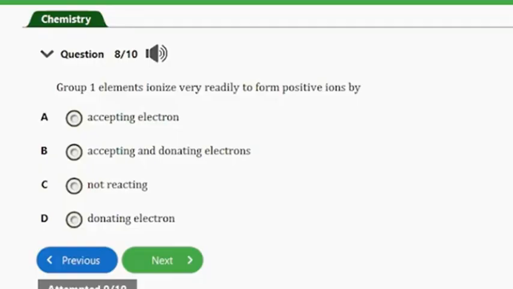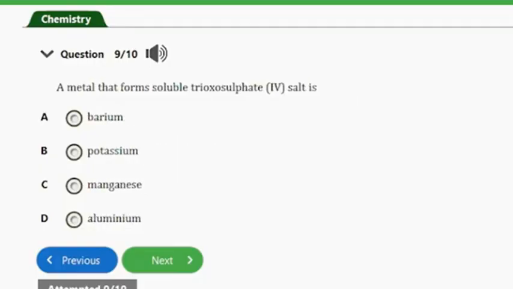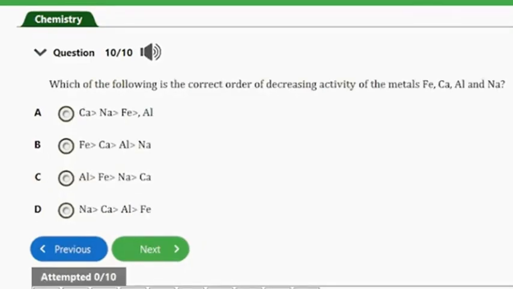So guys, that's the answer to this question, option D. Let's consider the next question. Question number 9. It says, a metal that forms a soluble sulfate salt is A, barium, B, potassium, C, manganese, D, aluminium. So guys, the answer to this question is option B here, that's potassium. So that's it for that question. Let's consider the next and the last question.